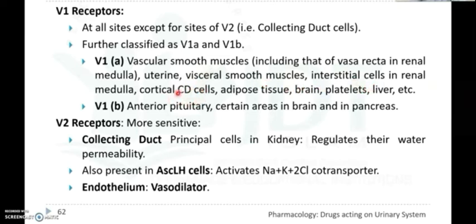So the first is dimercaprol. The drug dimercaprol is also known as British anti-Lewisite, that means BAL, or this dimercaprol is an oily colorless liquid with a strong mercaptan-like odor.